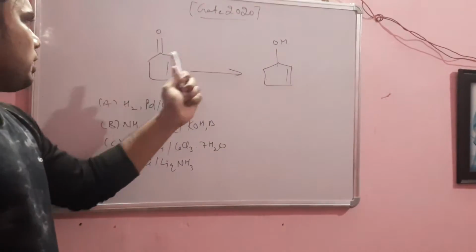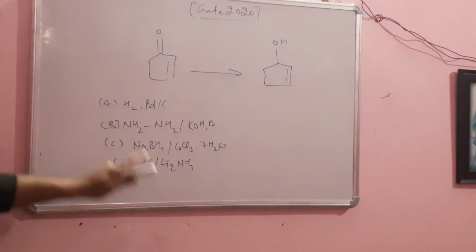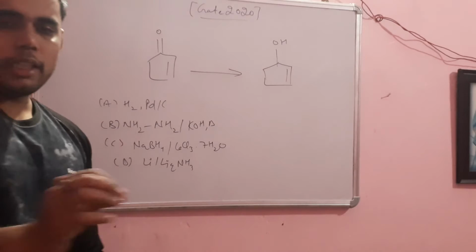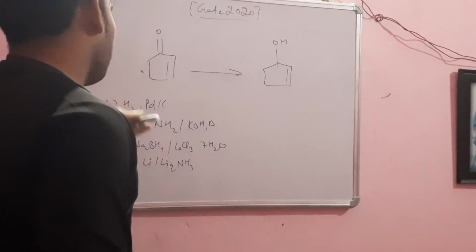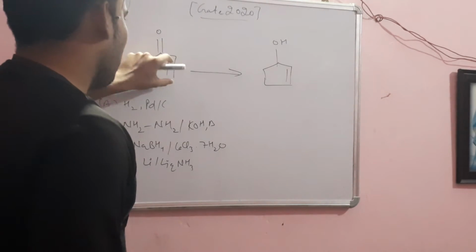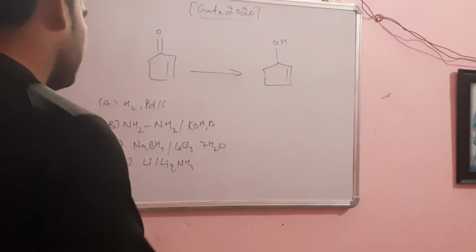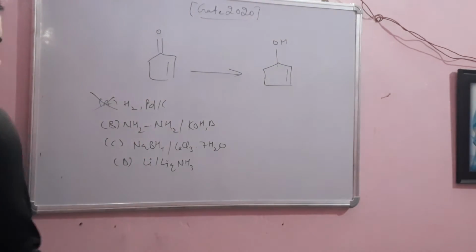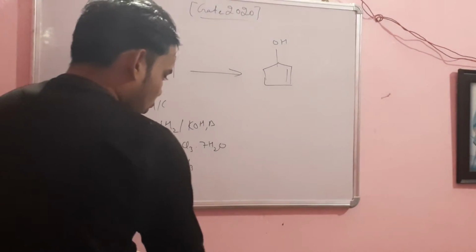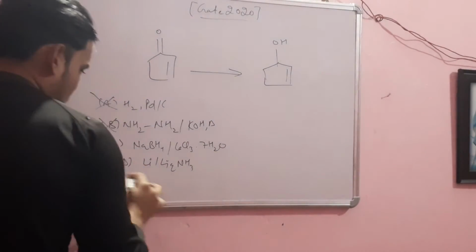How can you convert this molecule into this? Which reagent will you use? This is H2, Pd charcoal. It will act on this double bond and convert this double bond into single bond. So this is not the correct option. Hydrazine is not being used for this purpose also.